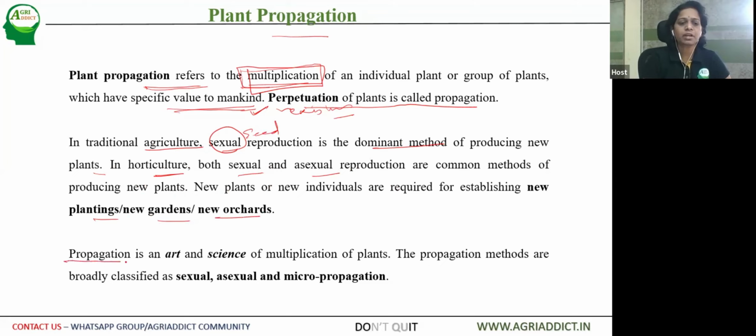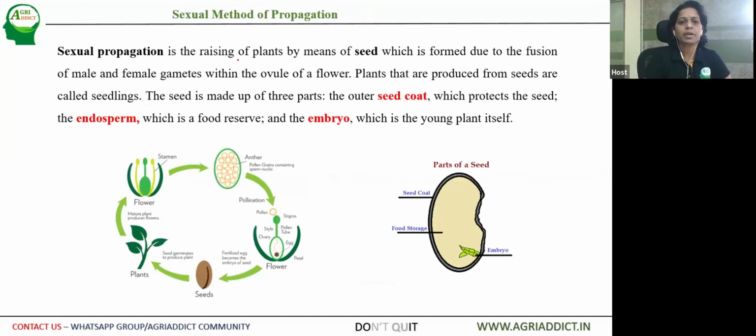But if you look into the exact definition of propagation, it is the art and science of multiplication of plants. So it requires skill. The propagation methods can be broadly classified into sexual, asexual, and micropropagation. Let us go one by one into the details. The first one is the sexual method of propagation. What is this sexual method of propagation? This is raising of the plants or the multiplication of plants by means of seed.